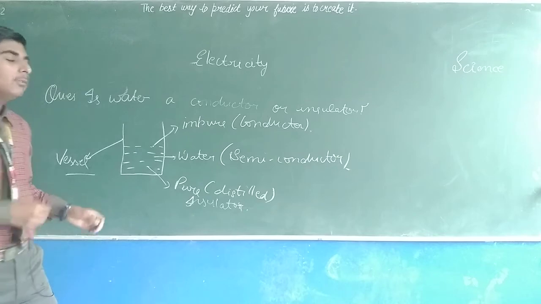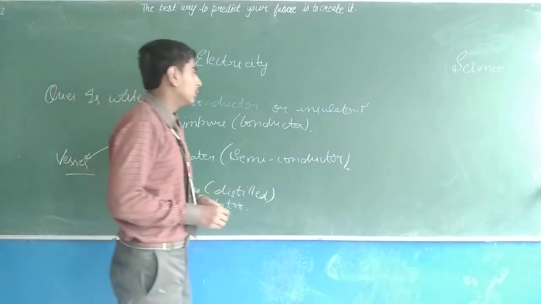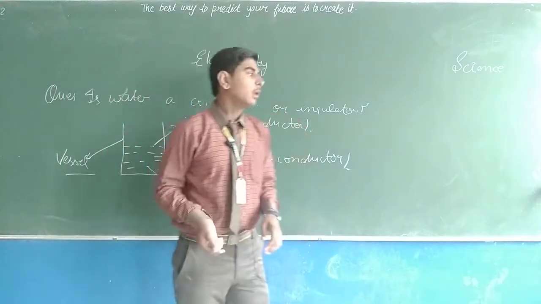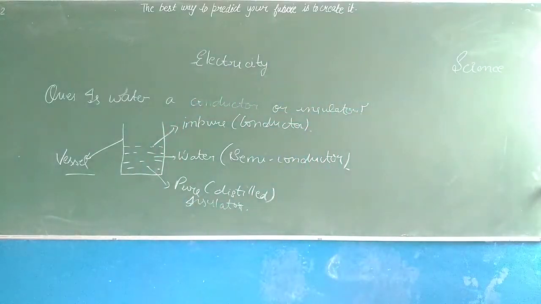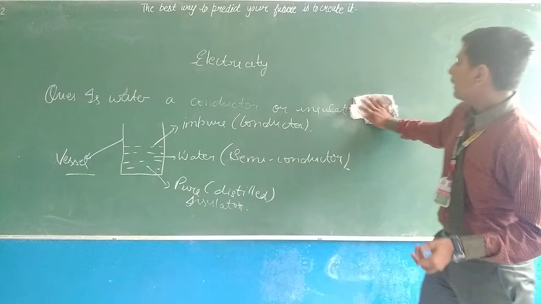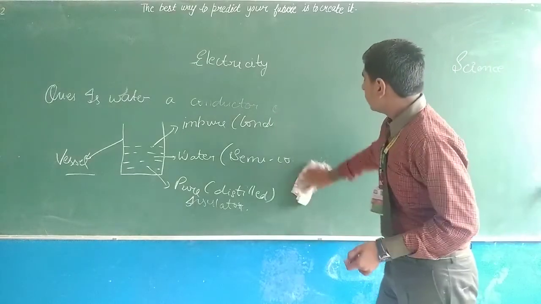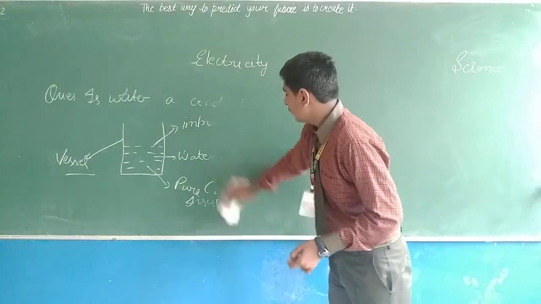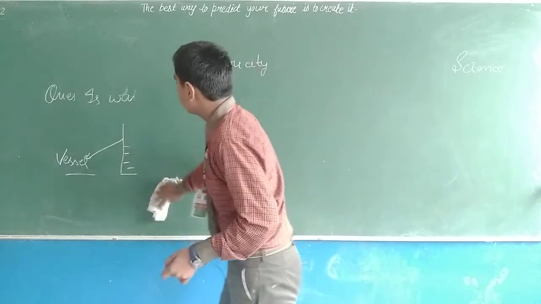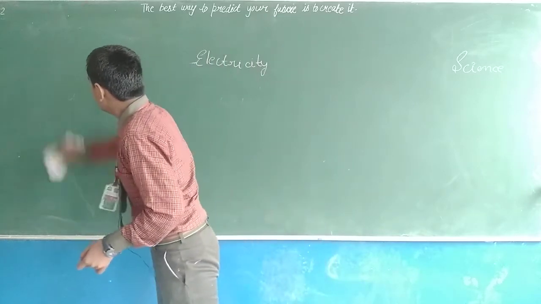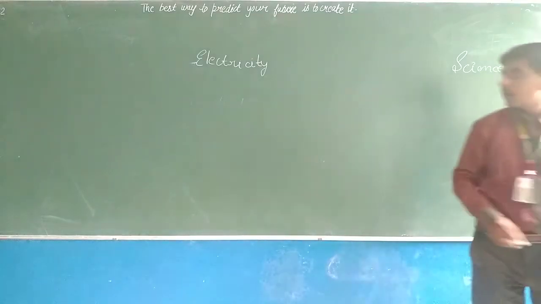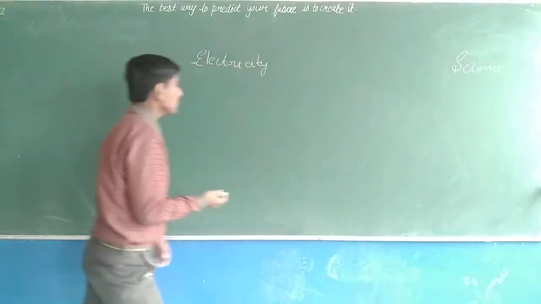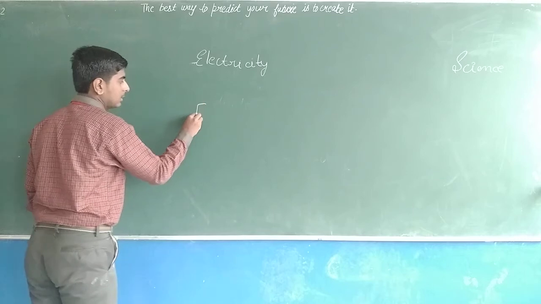Now we have to study what will happen if we connect a cell to an object and when we are not connecting a cell to an object. So to learn this, now I will draw two diagrams. First one is this.